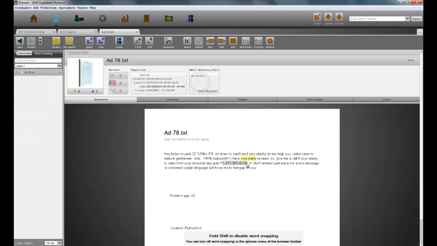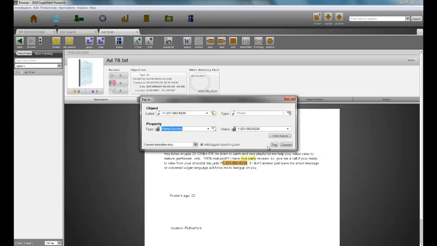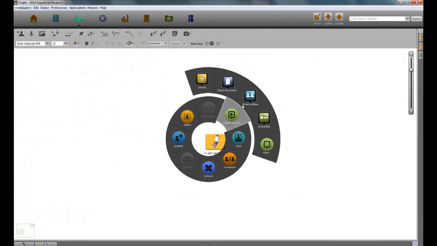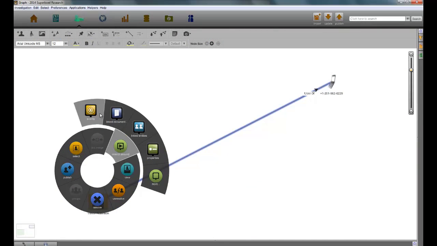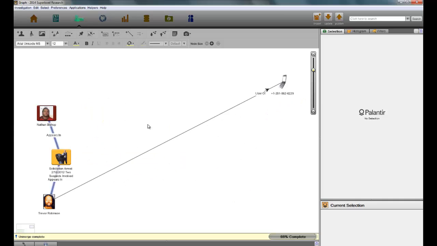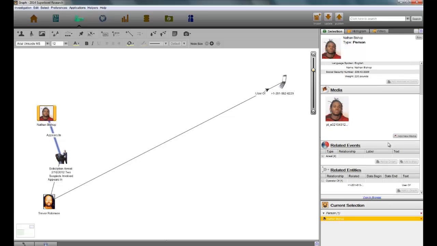By tagging the phone number listed in the ad, the analyst can source this information and enrich existing law enforcement data with open source to build a better picture of the criminal network. Subsequent search arounds expose the network behind the phone. The number, ending in 6229, is linked to a man, Trevor Robinson, who was previously arrested in February 2012 for solicitation, along with another man, Nathan Bishop.